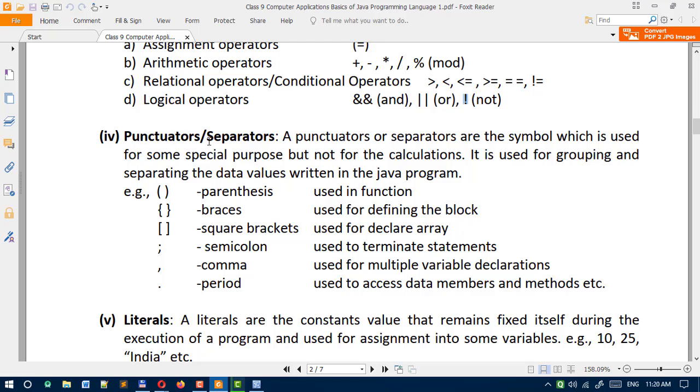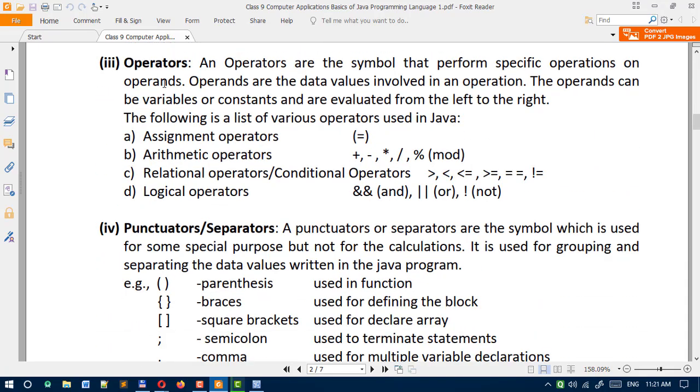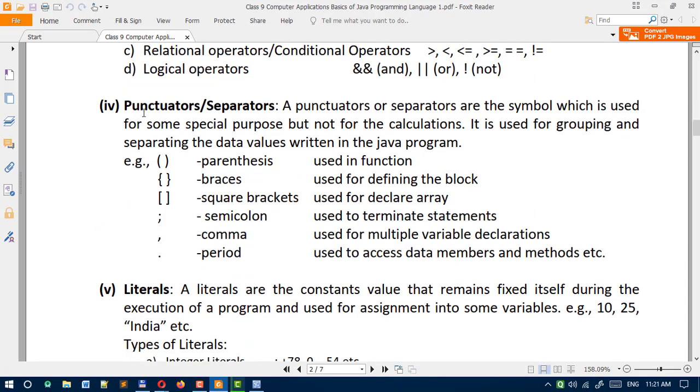Punctuators are also known as separators. Punctuators or separators are symbols which are used for some special purpose but not for calculation. So the previous one is operators. Operators are symbols. Same thing here, punctuators and separators are also symbols, but one difference you must keep in mind, operators are used for calculation purposes, but punctuators or separators are not used for calculation, they are used for some special purpose.